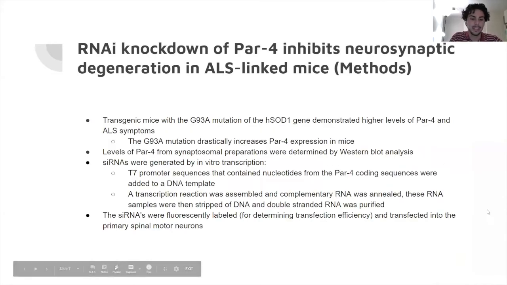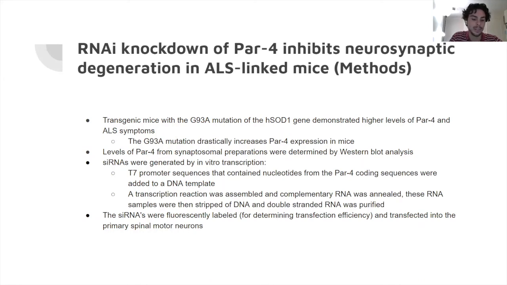So to test whether RNAi knockdown of PAR4 protein expression could rescue spinal synaptosomes and motor neurons from apoptotic damage, transgenic mice with various stages of ALS symptoms were transfected with short interfering RNAs that targeted the PAR4 protein. These mice had a G93A mutation of their SOD1 gene, causing enhanced PAR4-mediated apoptosis of motor neurons. And the variable levels of PAR4 expression in the mice was analyzed using Western blot analysis, which is a technique used to separate and identify proteins through gel electrophoresis.